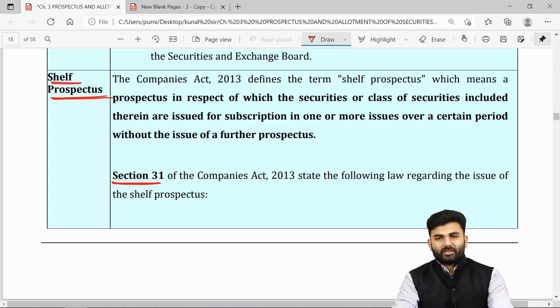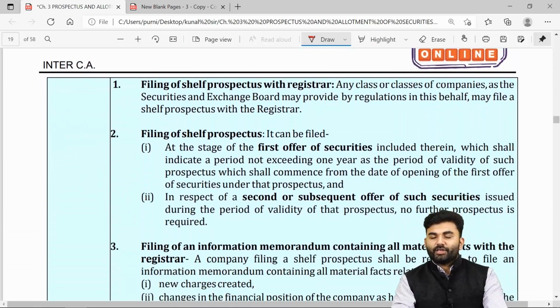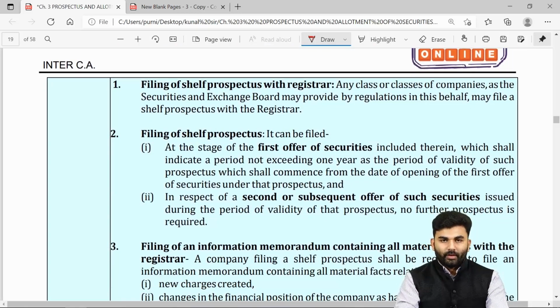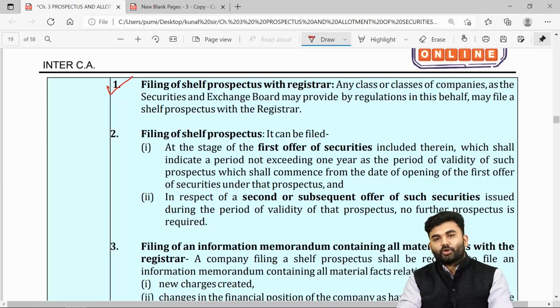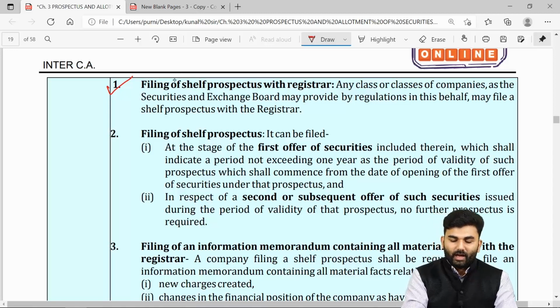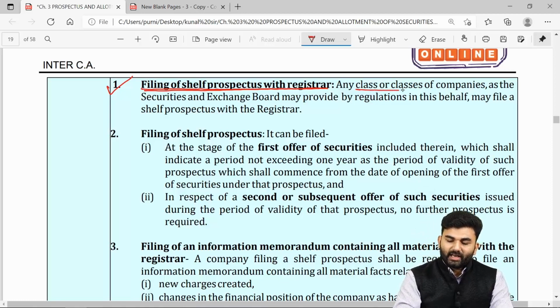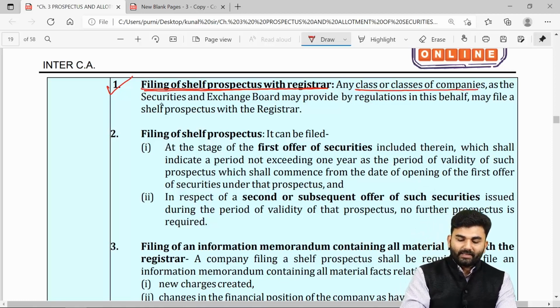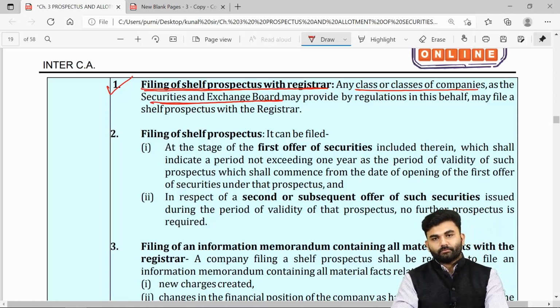Whenever we talk about a shelf prospectus, there are certain conditions which are required to be fulfilled. The lawmaker says that a shelf prospectus has to be filed with the ROC. Yes, the copy of the shelf prospectus is required to be filed with the ROC. Only such classes of companies which are prescribed by SEBI can issue a shelf prospectus.